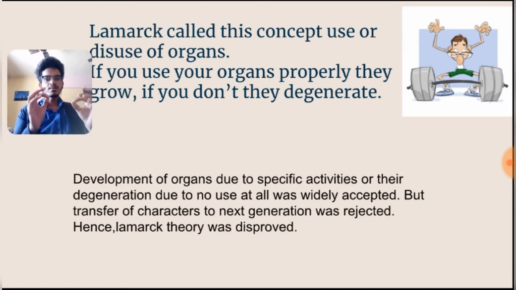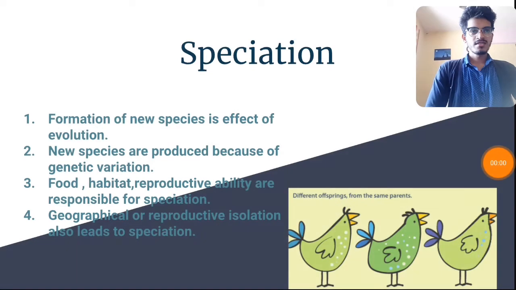Okay, so Lamarckism theory was disapproved. Because he told that characters are transferred from one generation to the other. But what is the truth? Characters are not transferred from one generation to the other. Characters which you acquire in a particular generation remain in that generation only and are not transferred to the next.